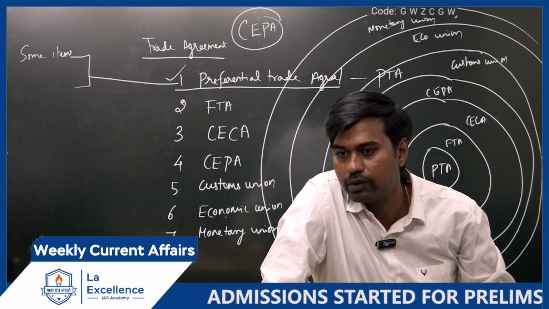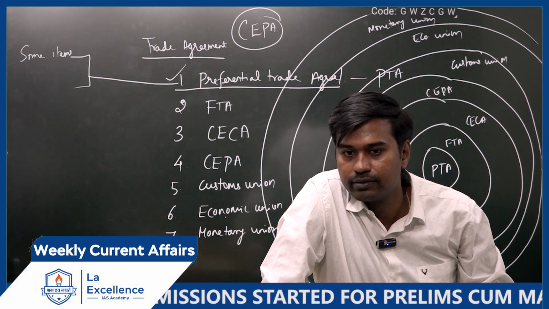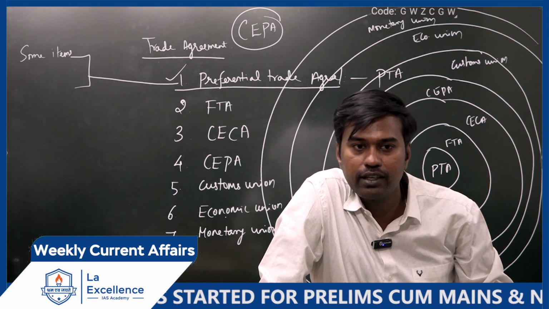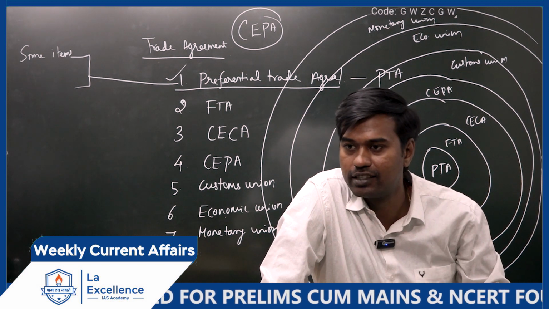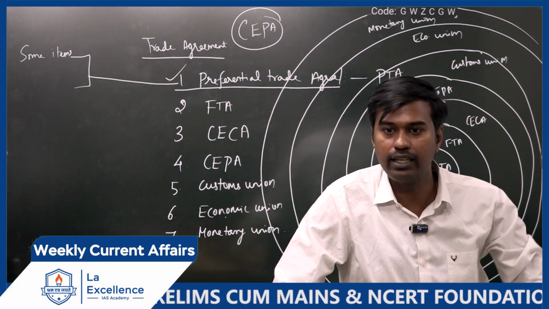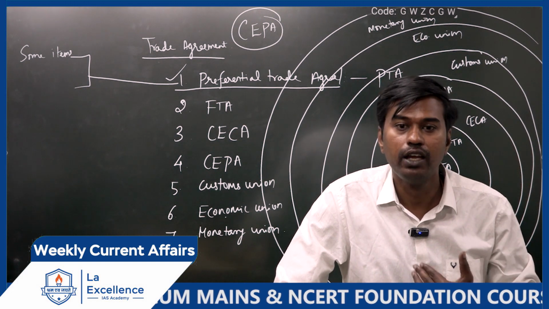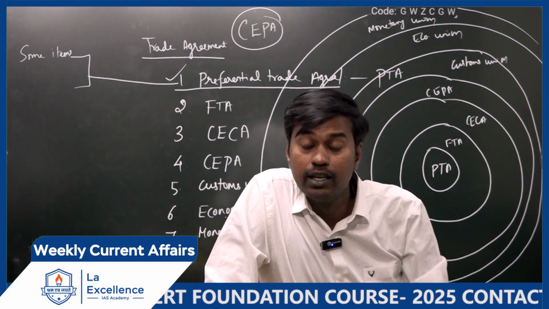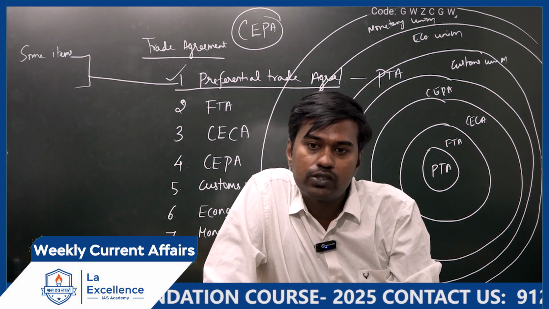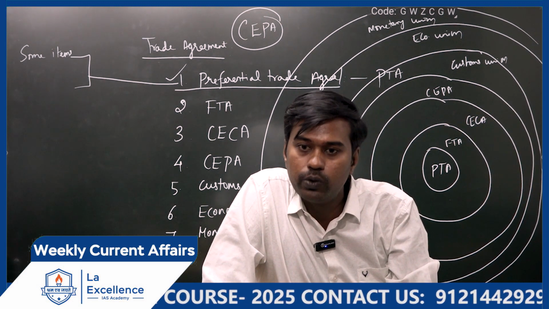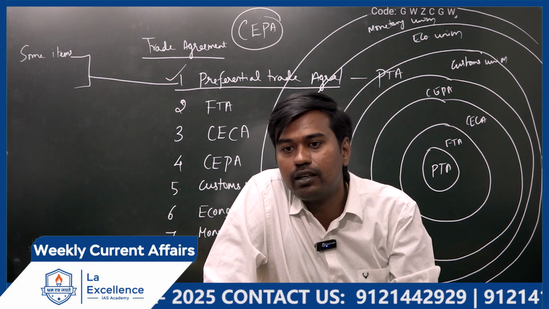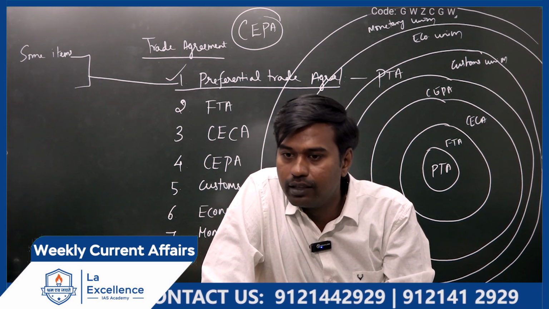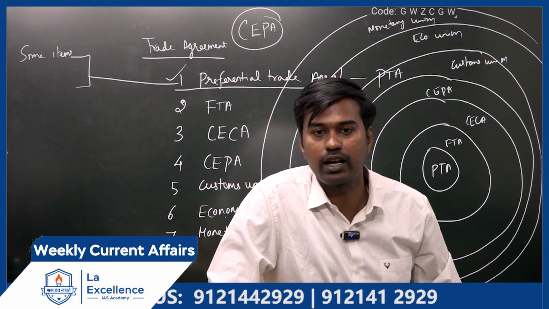If they charge, what will happen to the final price in UAE? Will it increase or decrease? Increase. So it will affect India's competitiveness. Suppose China is also exporting, and Chinese goods are much cheaper than India's in UAE, which rice will the people in UAE buy? China only, obviously. So we will lose the competition.